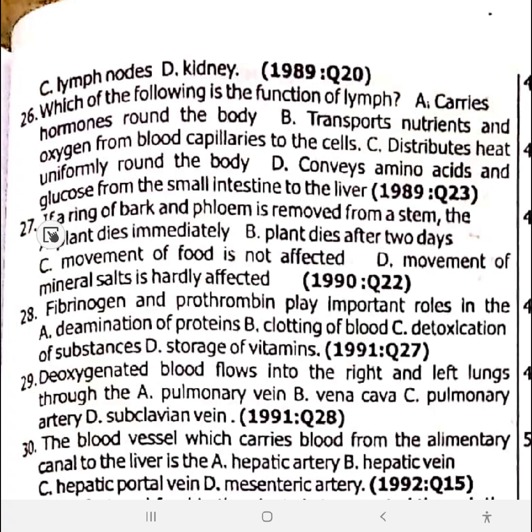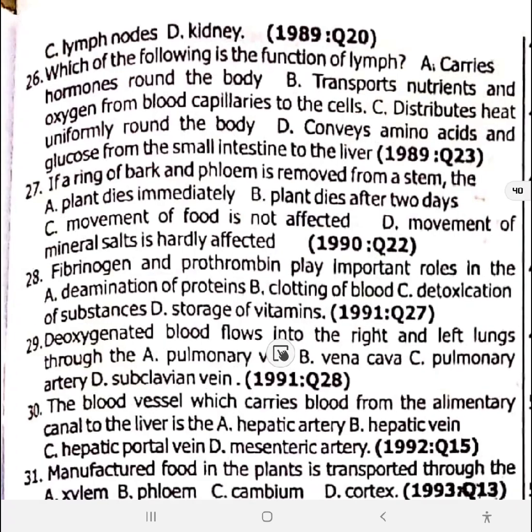27. If a ring of bark and phloem is removed from a stem, what will happen? The plant will die after 2 days. Could be 3 days, but majorly it will die after 2 days. The dying is not actually immediate, so it could be more than 2 days, but this is the best option here. 27 is option B. Fibrinogen and thrombin play an important role in blood clotting. 28 is option B.